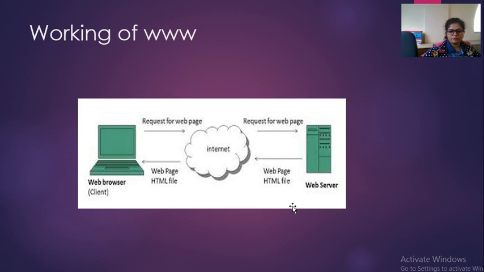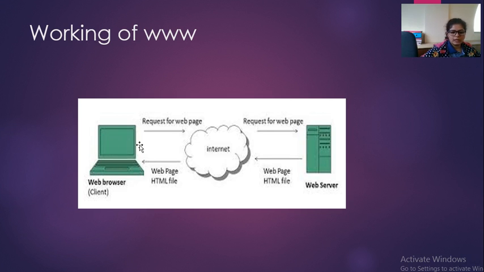So I have taken a diagram of WWW to explain the working of WWW. So let's start with this. Look at this device. This is a web browser. Web browser is the client. For example, we want to search anything on the internet. So we people are clients. Whenever we have to search anything on the internet, we have to send a request to the web server. Whenever we send any request to the web server, we must require some browser at the client side to send the request.